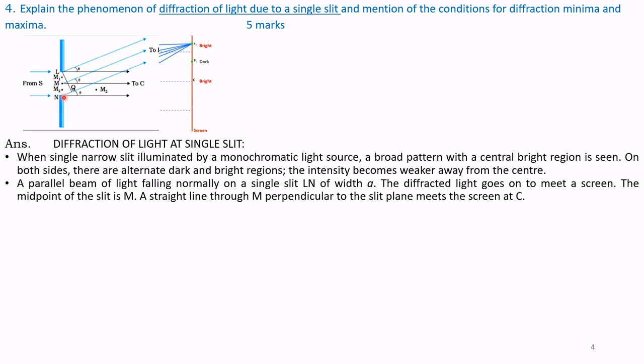The diffracted light goes on to meet on the screen. This is a screen which is far away from the slit, and because of shortage of space, this space is cut and shown as this screen. All these rays converge onto the point P.